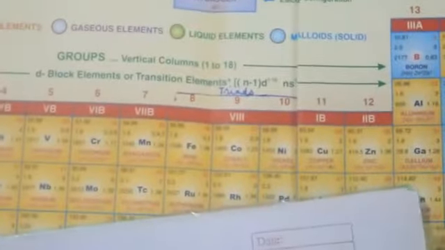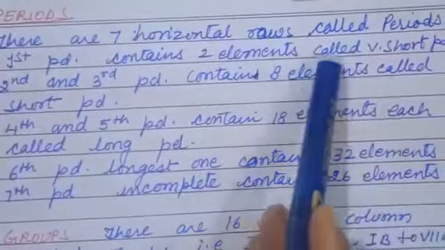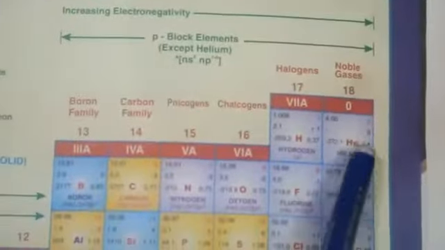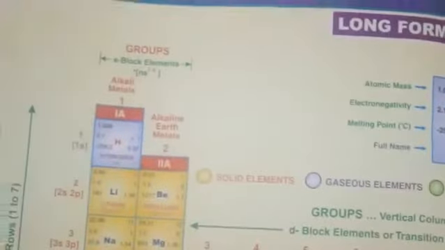There are 7 horizontal rows called periods, numbered 1, 2, 3, 4, 5, 6, 7. The first period contains 2 elements and is called the very short period, like hydrogen and helium.